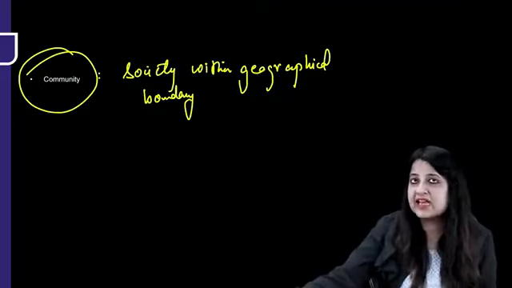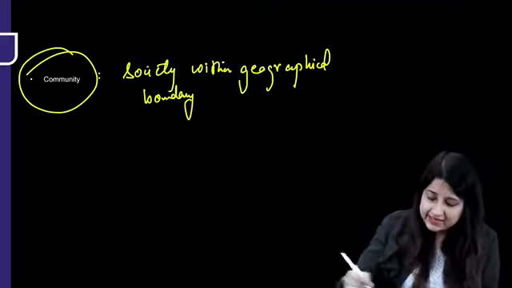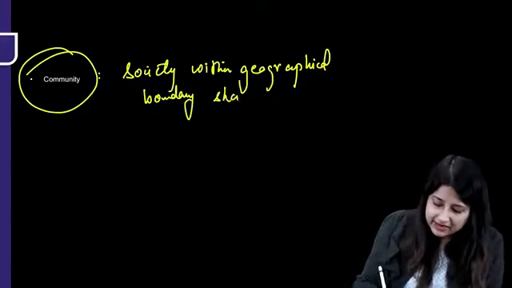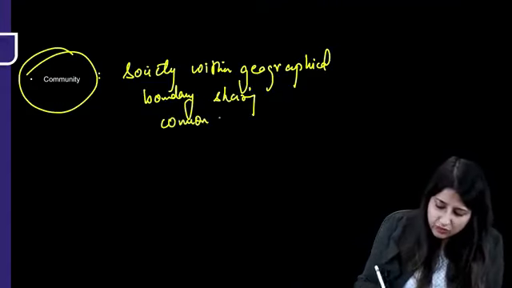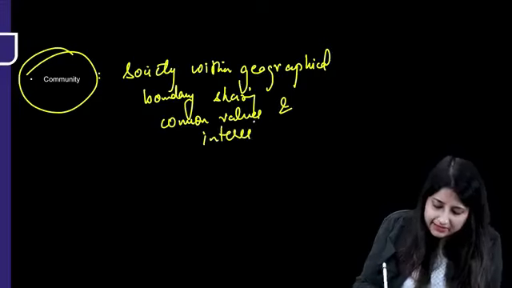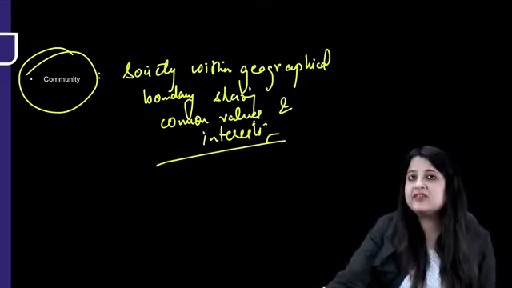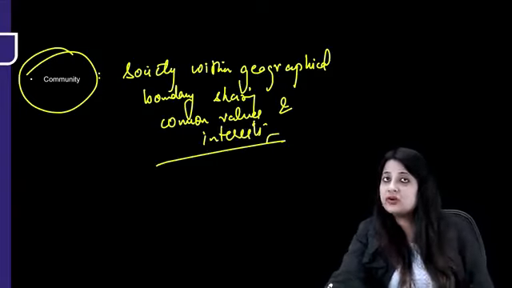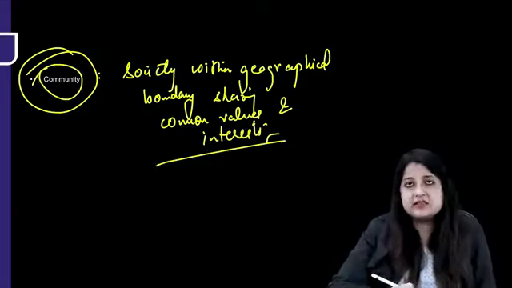A society residing within a geographical boundary is a community, where individuals are sharing what? Common values and interests. So whenever you get the definition, just see if they've mentioned society within geographical boundary, that is community. These are two very, very important definitions. What is the third one?